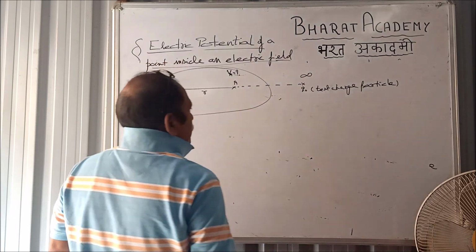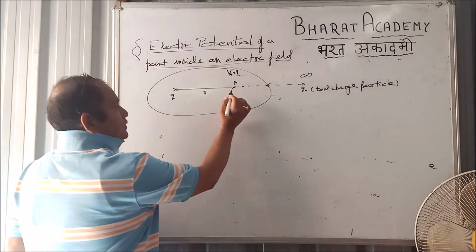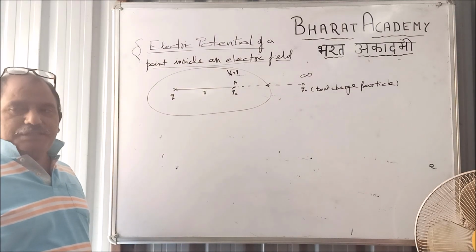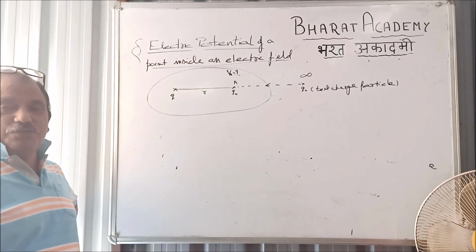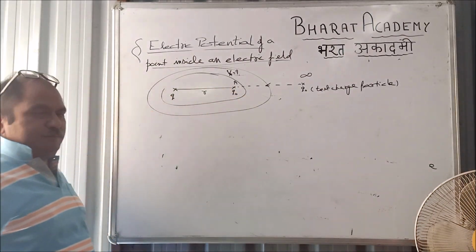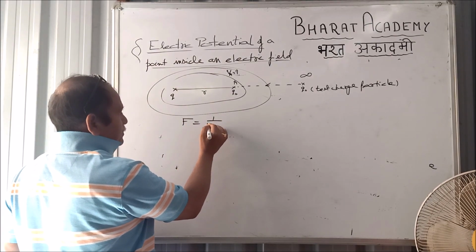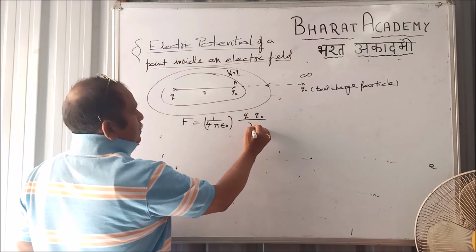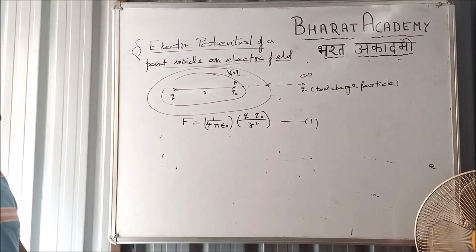Now, what I want to do, I want to bring this test charge particle from infinity to this point A. As soon as this Q0 reaches point A within the electric field of this point charge Q, what will happen? Coulombian force will start acting on it. According to Coulomb's law, the force experienced by it will be 1 by 4 pi epsilon naught Q Q0 by r square. This force will start acting on it.